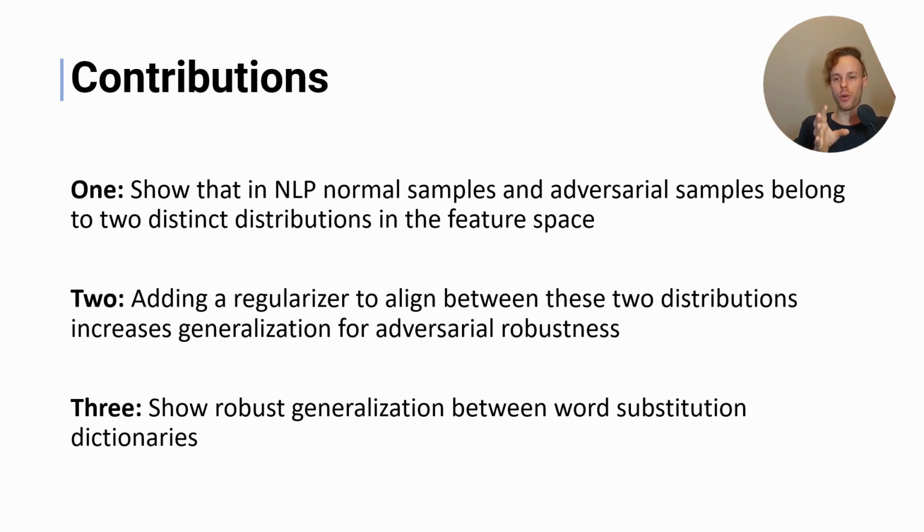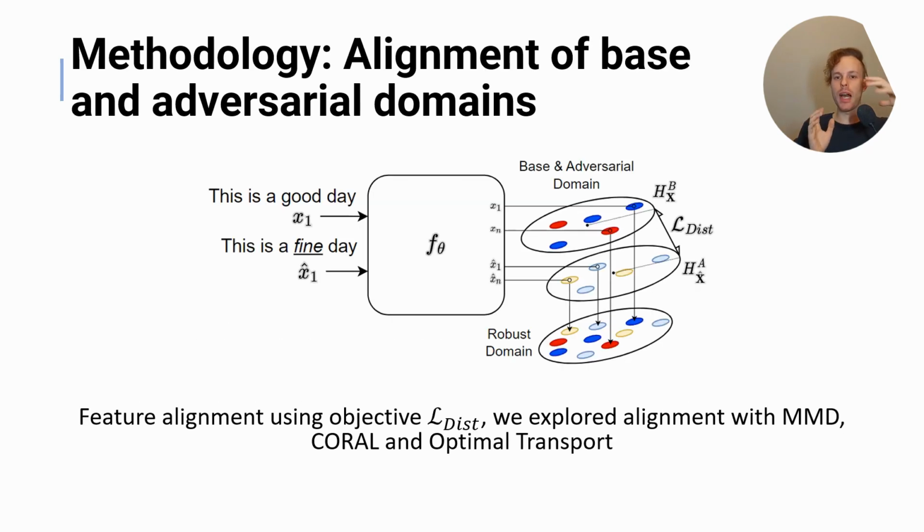And lastly, we show that we can train on one set of word substitutions, but it generalizes well enough to other word substitution sets.